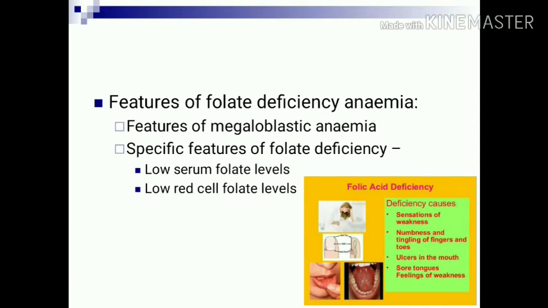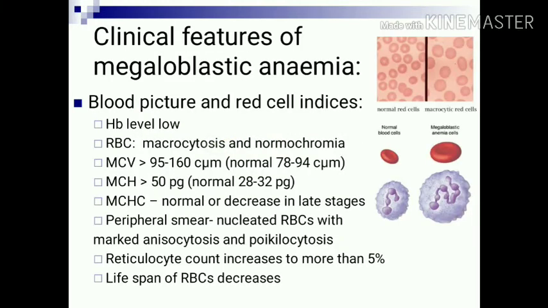Features of folic acid deficiency: clinical features of megaloblastic anemia are present, as well as reduced serum folate level and reduced red blood cell folate level. Now, the blood picture includes decreased hemoglobin, RBCs that are macrocytic and normochromic, MCV and MCH both increased, and MCHC normal or decreased in late stages. Peripheral smear shows nucleated RBCs with marked anisocytosis and poikilocytosis. Reticulocyte count is decreased, and the lifespan of these megaloblasts is reduced.